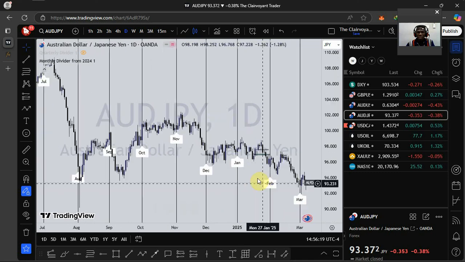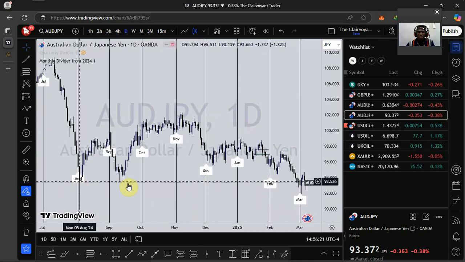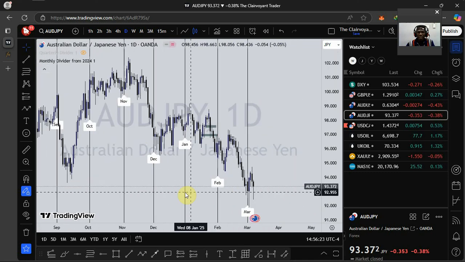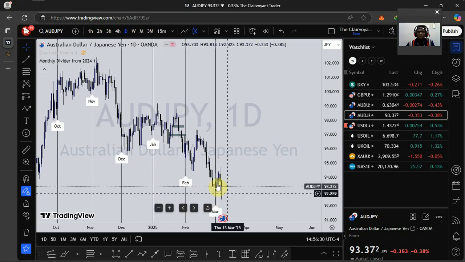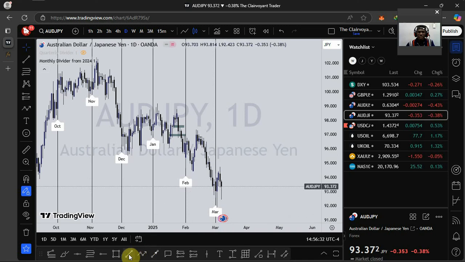This is really a heavy liquidity that the market has been able to grab. So I expect to see price push up, but this swing high will be my focus.